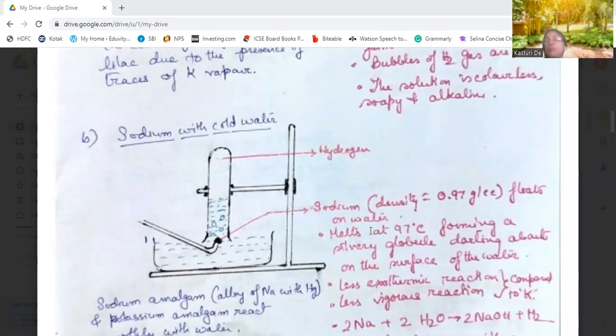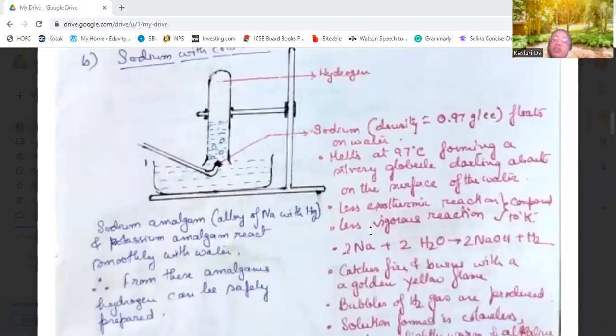The process is the same. When this reaction takes place, lots of heat is generated, which starts melting the sodium. And when the temperature rises to 97 degrees centigrade, the sodium starts melting. When it starts melting, it darts about on the surface of the water. It changes into a silvery globule.